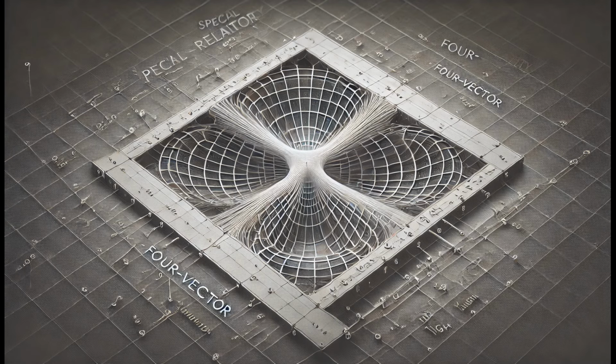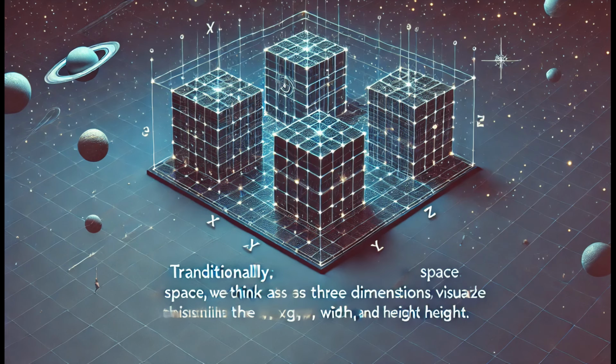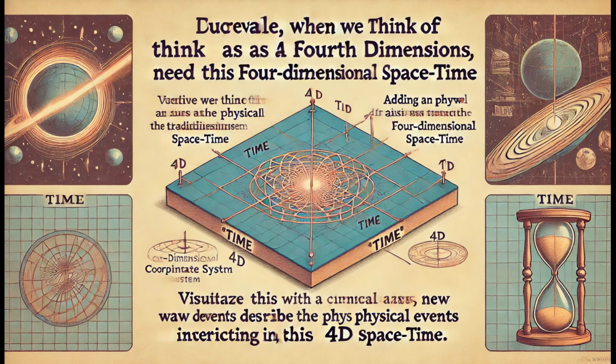Imagine that you are navigating through space, moving along three familiar dimensions. But according to relativity, time is not a separate entity. It is interwoven with space, creating a unified fabric called space-time. When you move, not only does your position in space change, but your position in time also changes. This idea is captured by the concept of a four-vector.